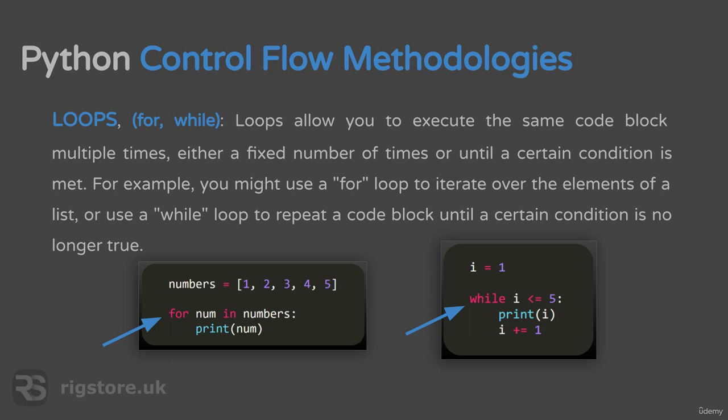Loops. So for loops or while loops. Loops allow you to execute the same block of code multiple times, either a fixed number of times or until a certain condition is met. For example, you might use a for loop to iterate over the elements of a list, or use a while loop to repeat the code block until a certain condition is no longer true.